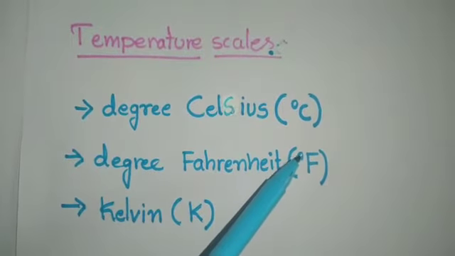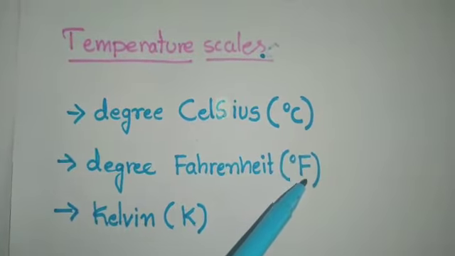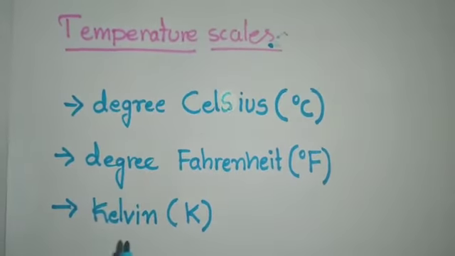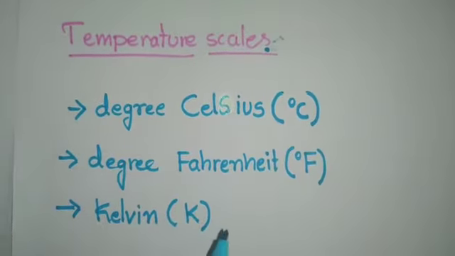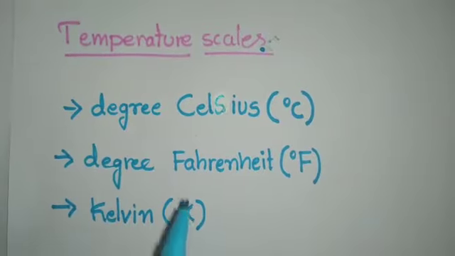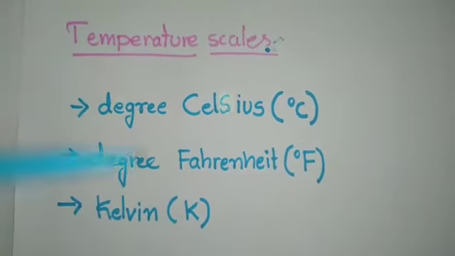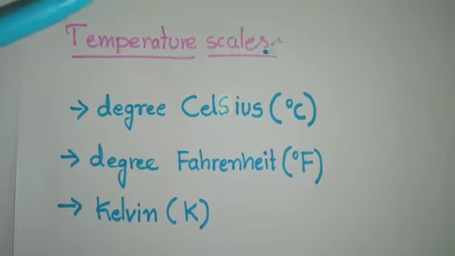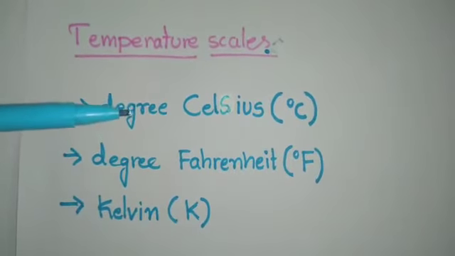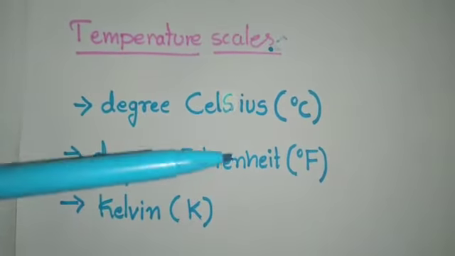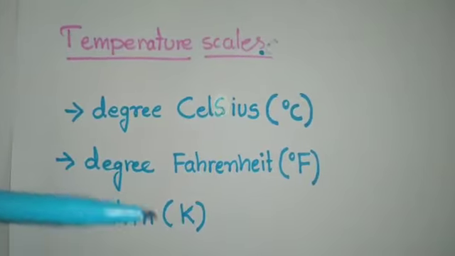This small 0 indicates the degree, and then the F for Fahrenheit. And the third unit is Kelvin. It is represented as K. These are the three different scales which we use to measure temperature: degree Celsius, degree Fahrenheit, and Kelvin.